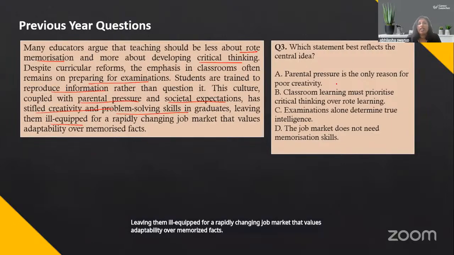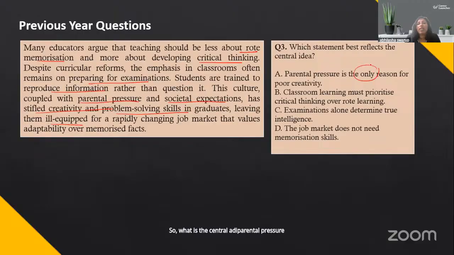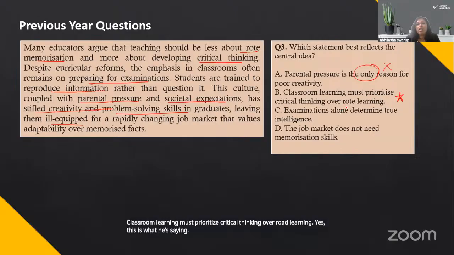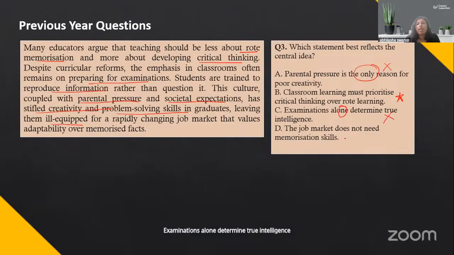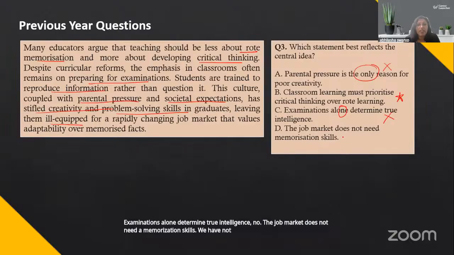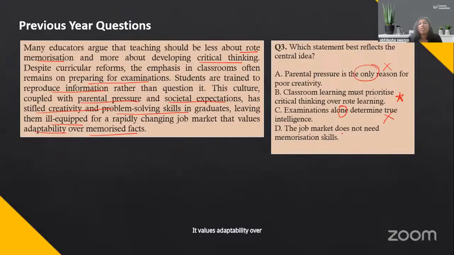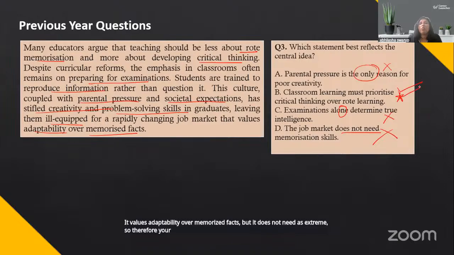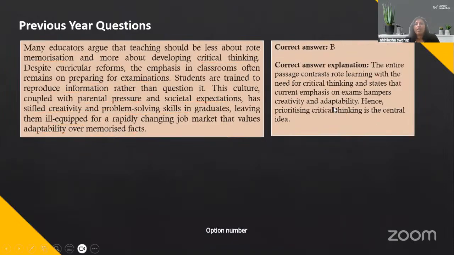So, what is the central idea? Parental pressure is the only reason? No, this is an extreme option. Classroom learning must prioritize critical thinking over rote learning. Yes, this is what he's saying. Examinations alone determine true intelligence. No. The job market does not need memorization skills. We have not talked about that. It values adaptability over memorized facts, but saying it does not need them is extreme. So, therefore, your best answer, option number B.